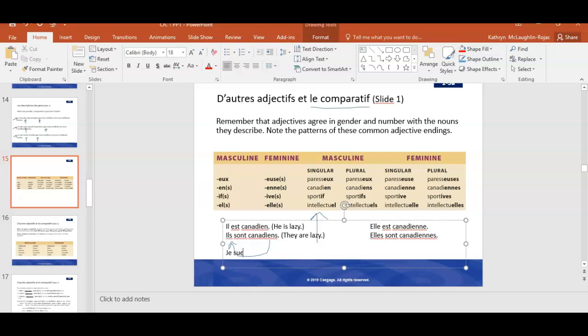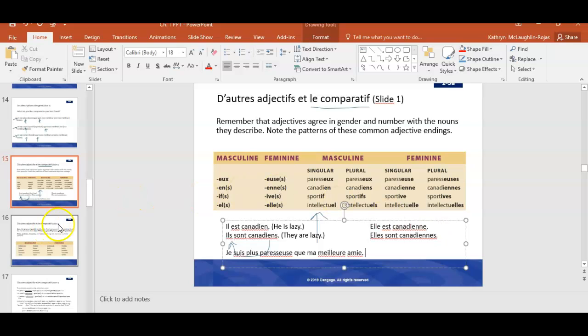Maybe je suis plus paresseuse que ma meilleure amie. So I'm saying there that I am lazier than my best friend. I don't think that's true, but it's a good example of a comparative using plus que, more than.